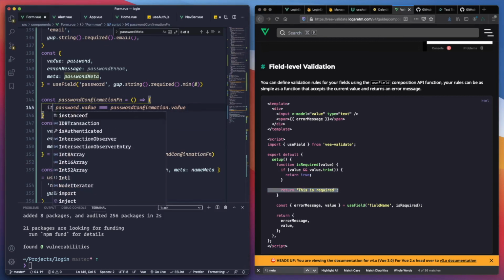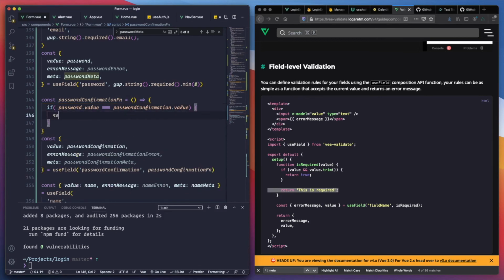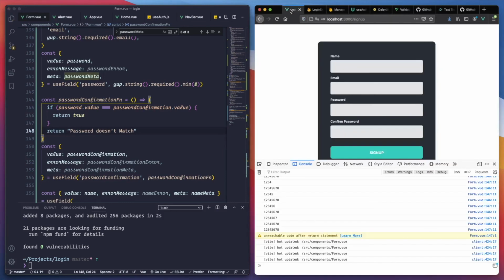So we need to check if these ones are pretty much the same. If they are, we just return true. If not, we just return password doesn't match. And that's it. There you go. So that means we put something here and password doesn't match. Perfect.